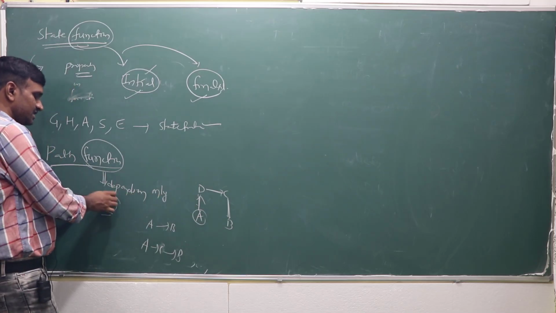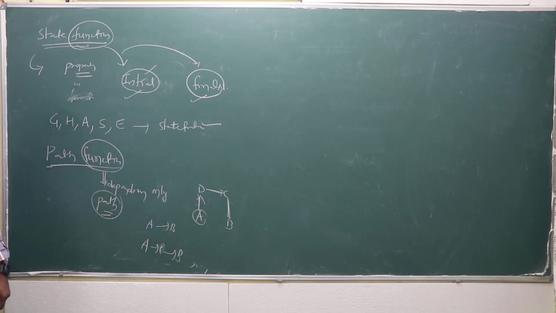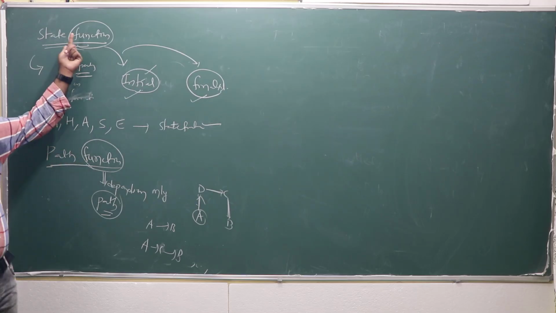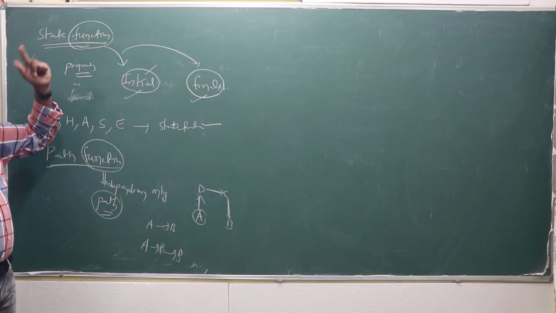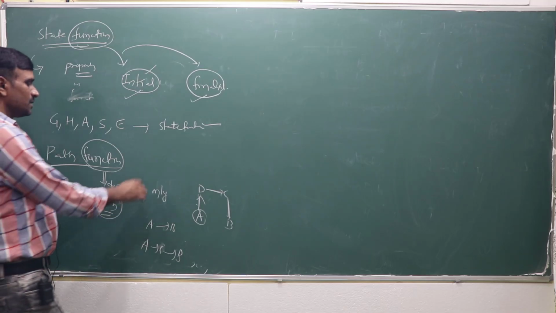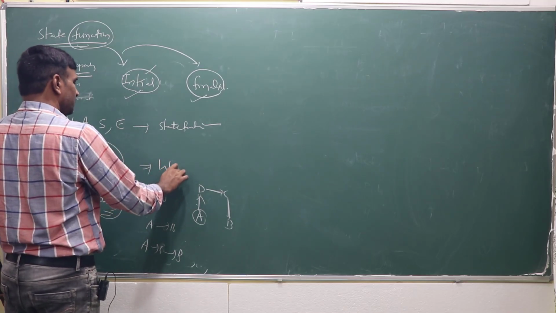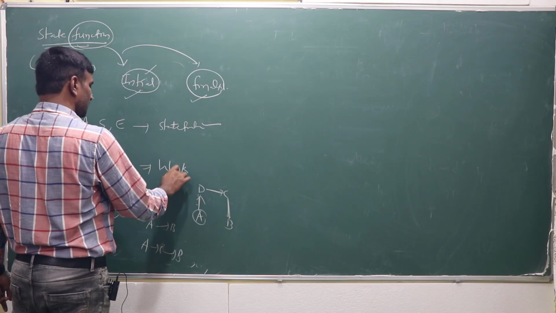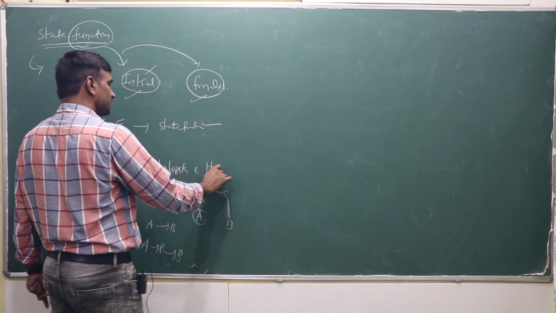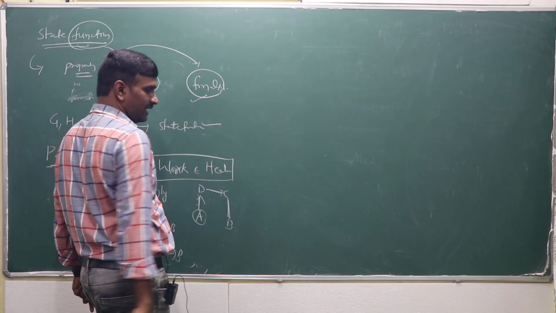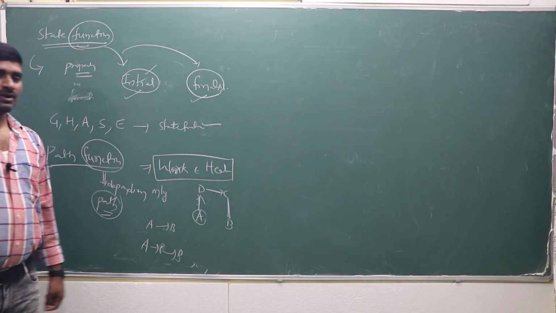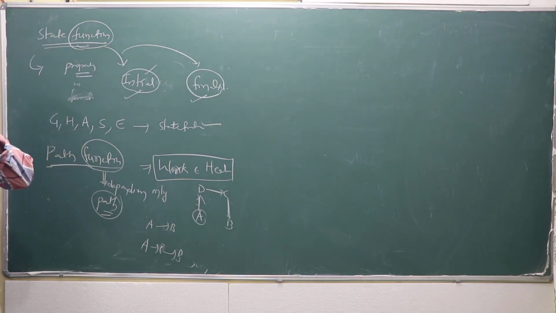That means a quantity that depends upon the particular path is considered a path function, while one that depends upon the initial and final states is called a state function. Examples of path functions are work and heat. Work and heat are considered path functions, right?